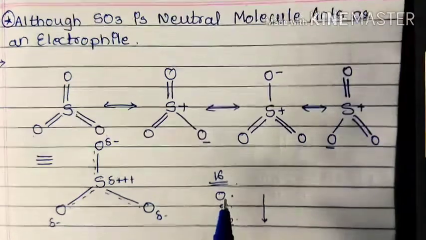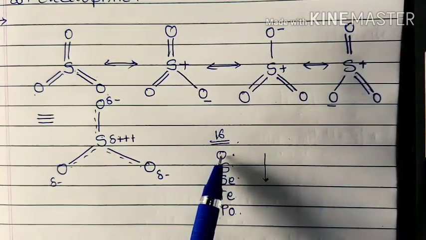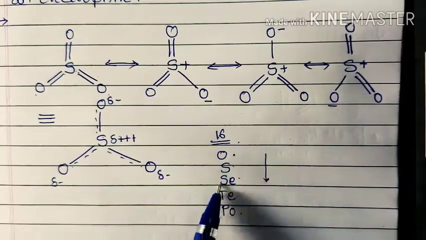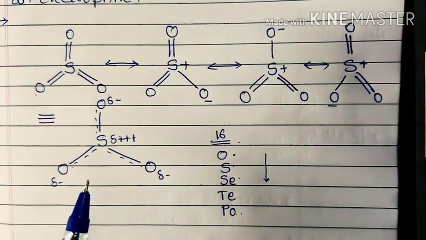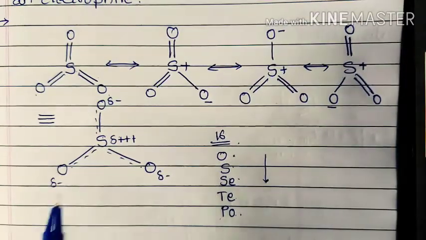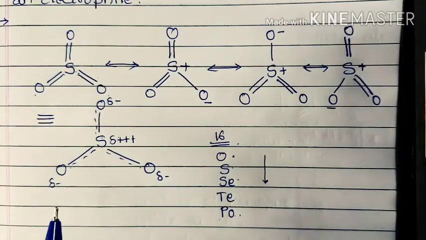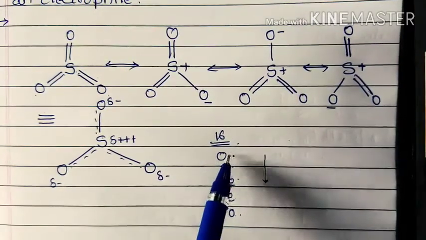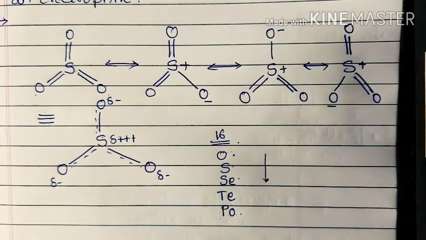See, we know that in the 16th group of the periodic table, we have elements like oxygen, sulfur, selenium, tellurium, and polonium. We also know that as we go down the group, the electronegativity of the elements decreases. Hence, oxygen has more electronegativity than sulfur.